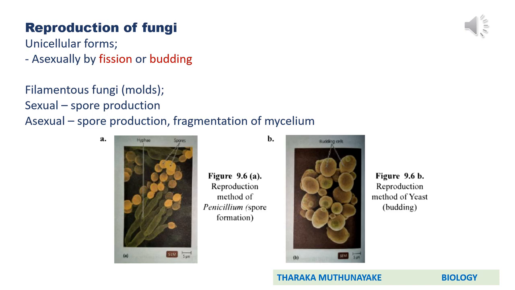Diagram A represents the reproduction method of Penicillium, spore formation. You know that Penicillium belongs to phylum Ascomycota. So what are these asexual spores? These are conidia. So you know that Ascomycetes asexually reproduce by formation of conidia. You can observe these conidia are the asexual spores that are produced in chains or as clusters. The right-hand side diagram, diagram B, represents reproduction method of yeast. As we said, it is budding of yeast.